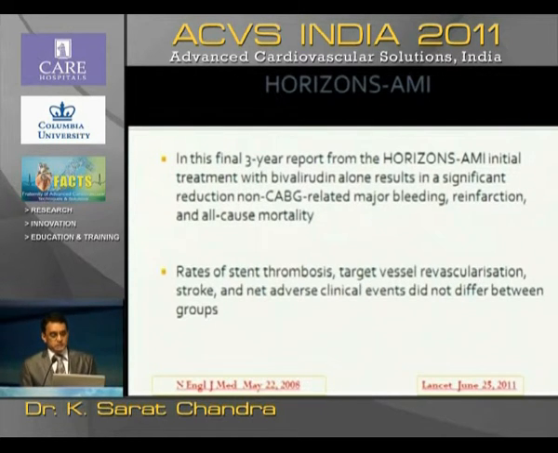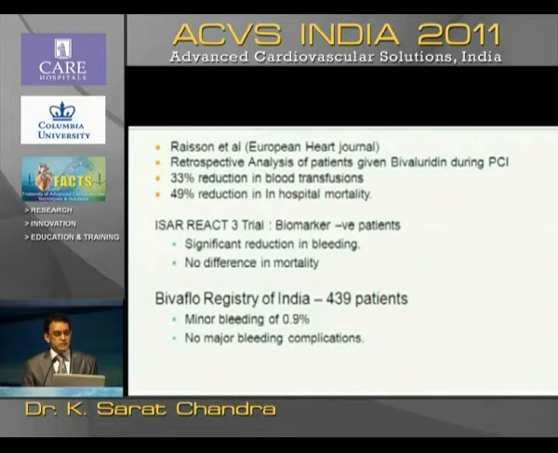does reduce mortality. There is another publication which came in the European Heart Journal about a year back by Reisen et al. It is a retrospective analysis of about 120,000 patients treated in the United States, and it has shown a 49% reduction in in-hospital mortality and a 33% reduction in blood transfusions, clearly establishing that if you want to reduce the bleeding complications, bivalirudin is an agent of